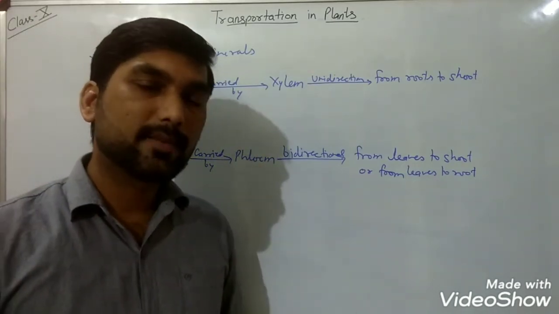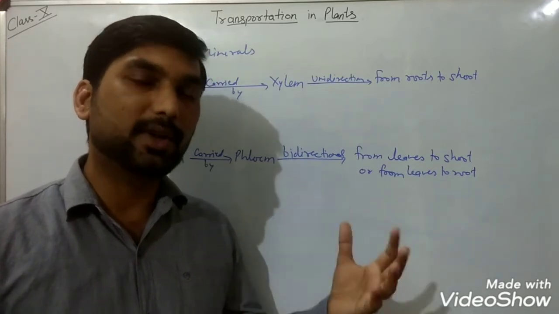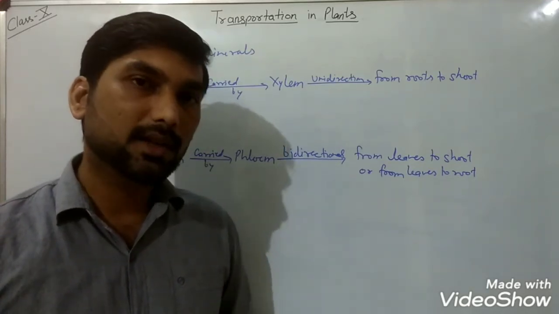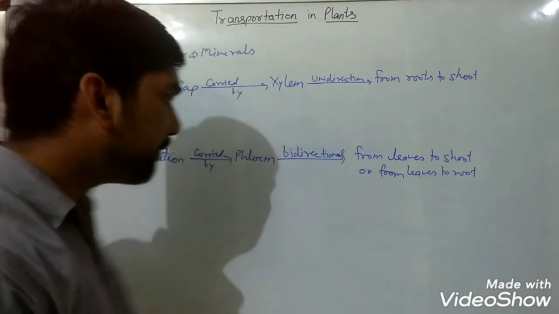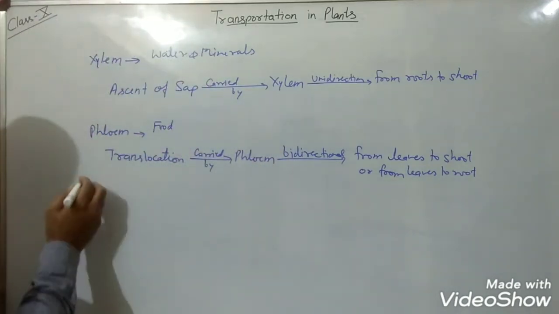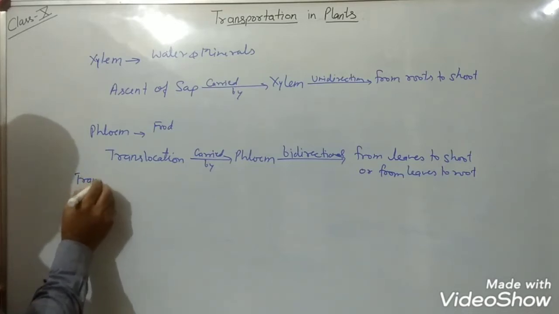Now we will see what is the mechanism of transportation of water and minerals. Water and minerals are transported in plants through two mechanisms.